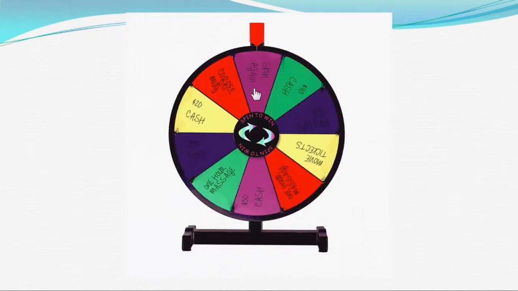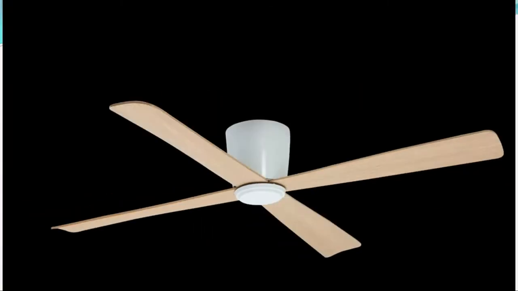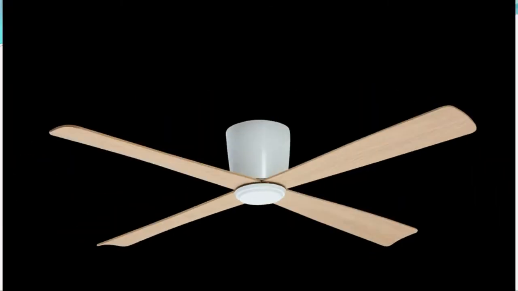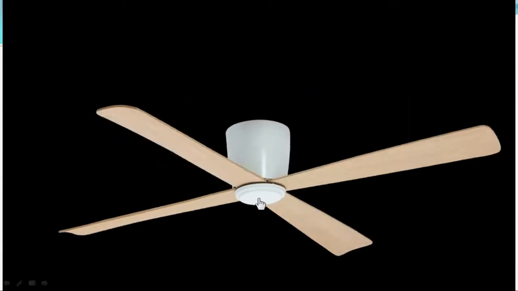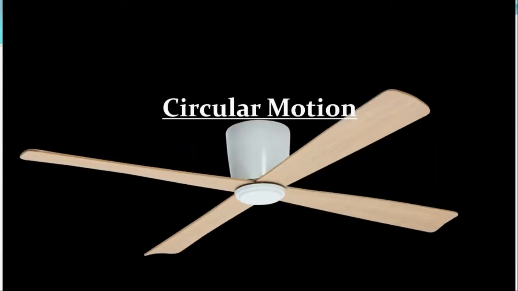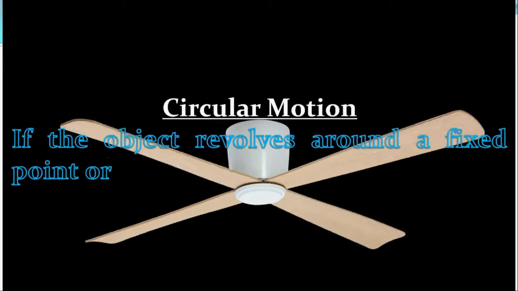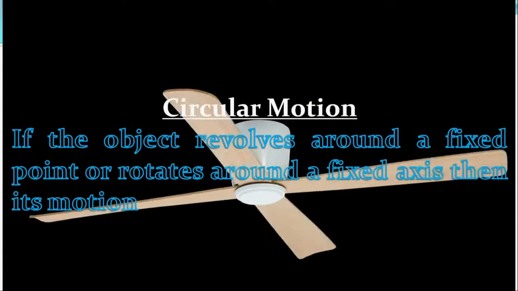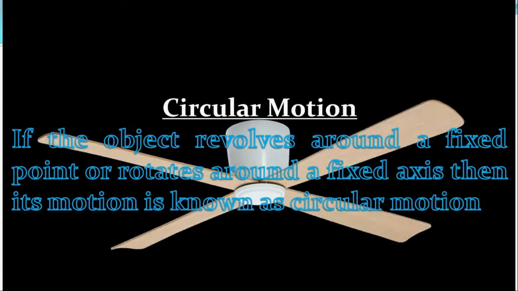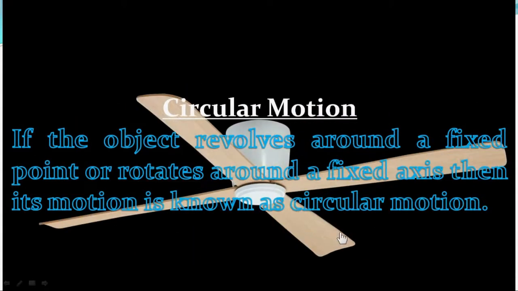Here is a spinner, and this spinner is revolving around a fixed point. Another example: here is a fan, and the blades of the fan are revolving around this fixed point. These types of motion are known as circular motion. We can define circular motion as: if an object revolves around a fixed point or rotates around a fixed axis, then its motion is known as circular motion.